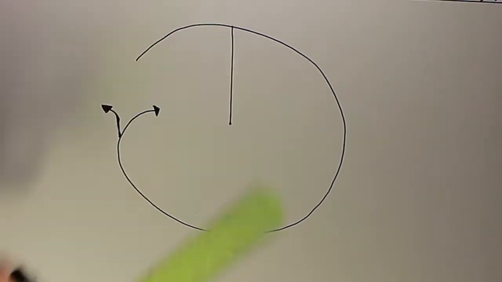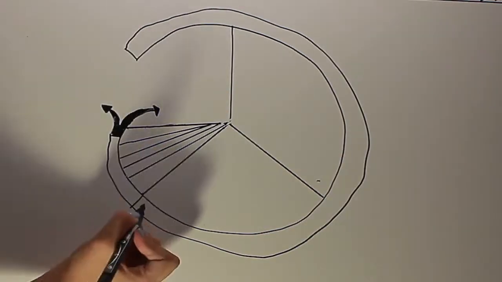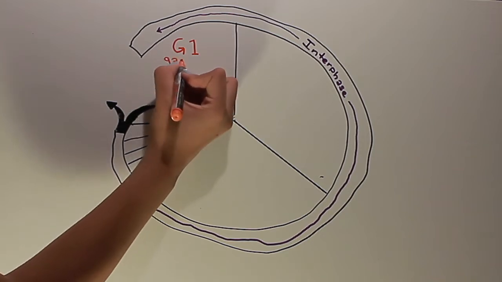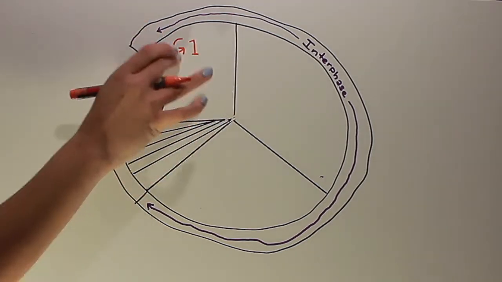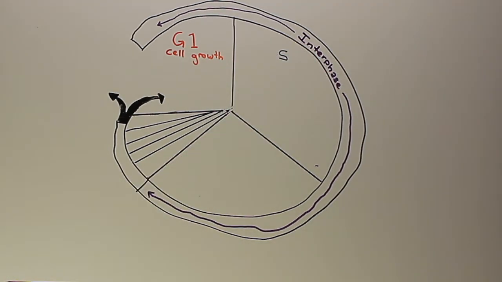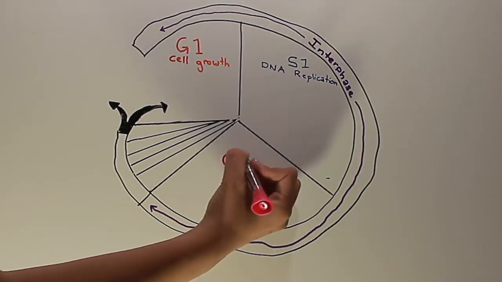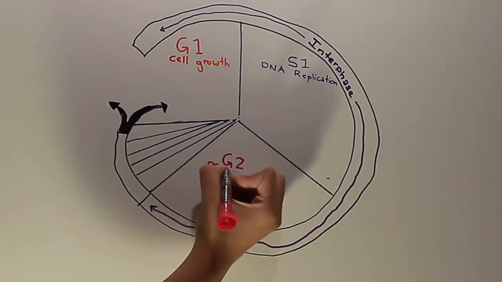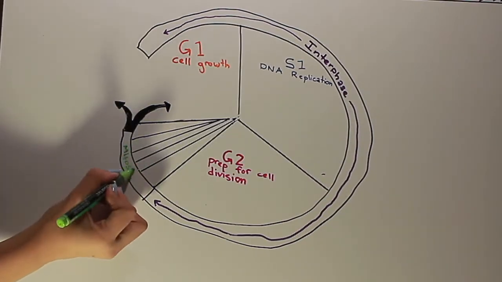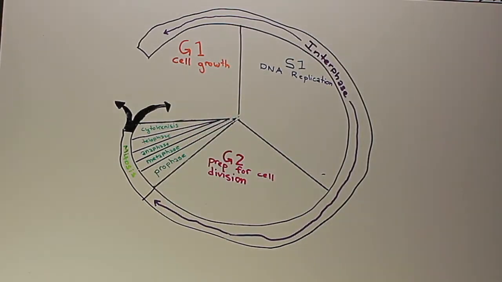The cell spends the majority of its life in interphase. It is composed of three parts, G1, S, and G2 phase. G1 is the first growth phase, where organelles are duplicated and the chromosomes begin getting replicated. Next is S phase, also known as synthesis phase. This is where DNA is replicated. Finally is G2 phase. This is the second growth phase, where the cell growth continues, enzymes and other proteins are synthesized, and replication of chromosomes is completed.